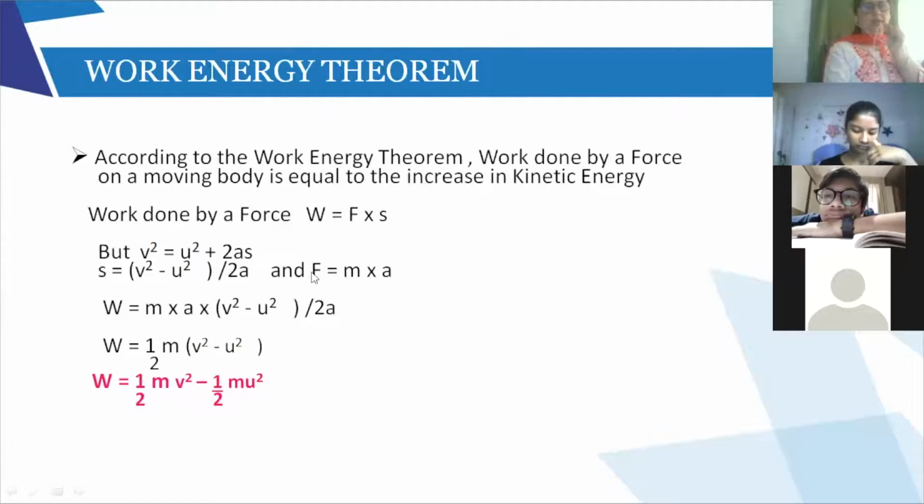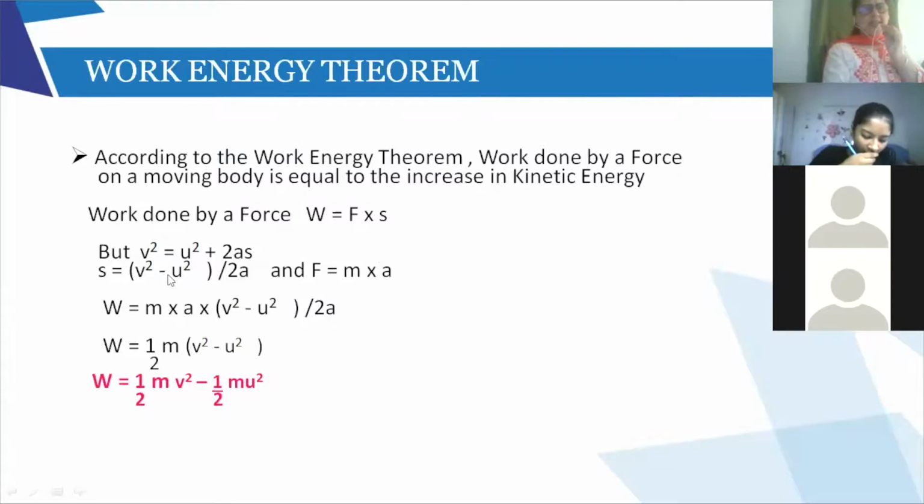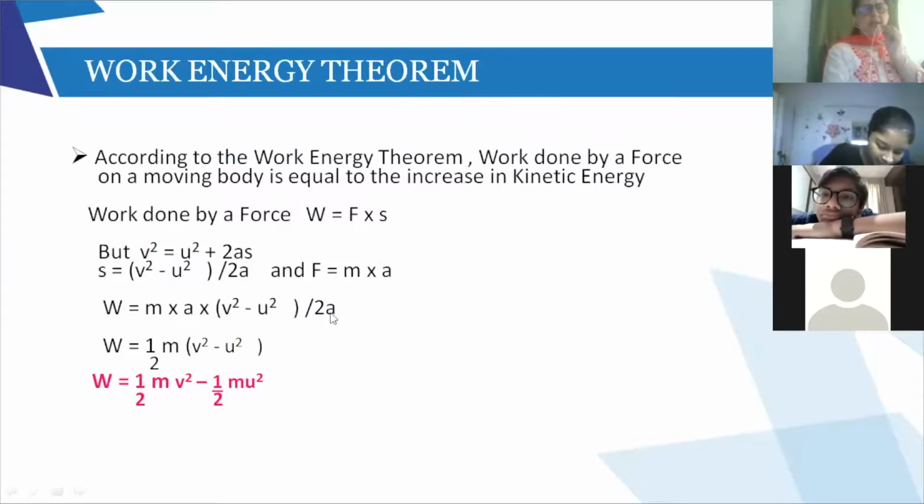So the work done, please substitute all these things. Instead of F, you write m into a. Instead of s, you write v square minus u square upon 2a. So when I write this, acceleration gets cancelled because it is in the denominator, right? So work done will be equal to half m (v square minus u square). If I open the bracket, it is half mv square minus half mu square. Very important equation of work energy theorem.